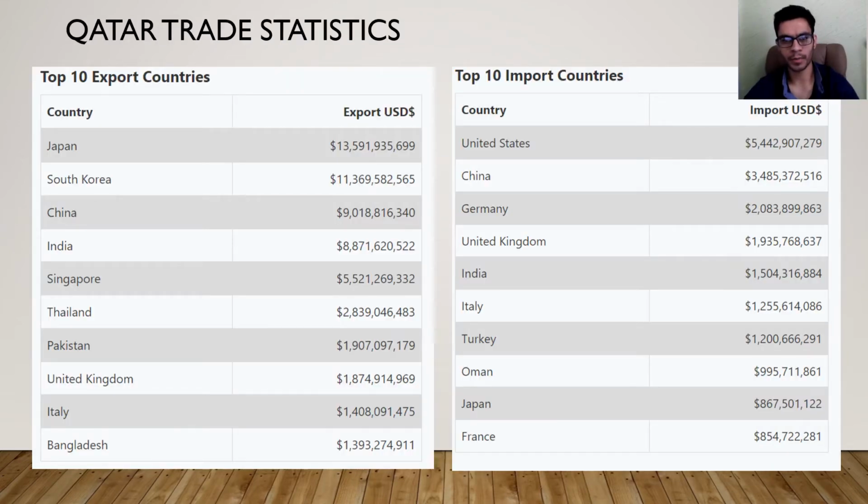These are the main trade partners of Qatar. I won't go through all of them, but we can see in the first place Japan, which represents 28% of total exports and 8% of imports. To highlight as well South Korea, China and India. And among import countries, we can see the United States, China, Germany, United Kingdom and India.